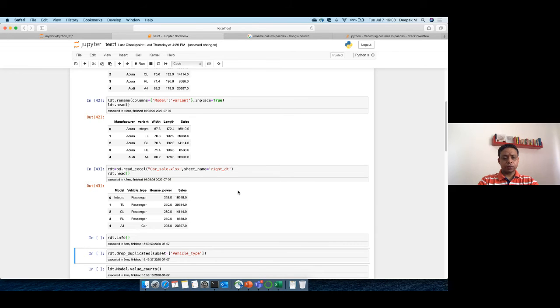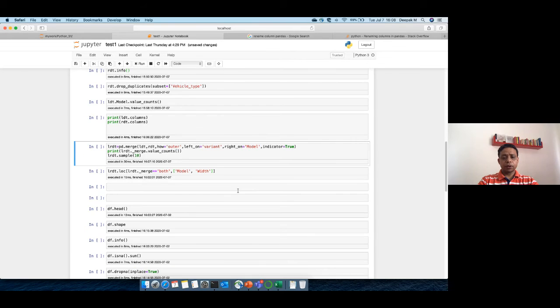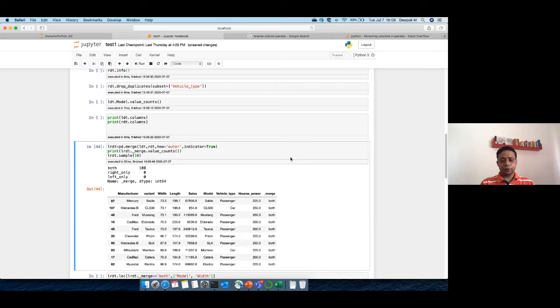So let's go to merge. Now we'll do something very quickly without actually giving the right and left. If you do this by mistake, what will happen? It will try to merge on sales, right? Which is not the right way to do it. So be very careful. I would say always explicitly mention the columns on which you want to merge. Now you have seen that it has merged by sales.